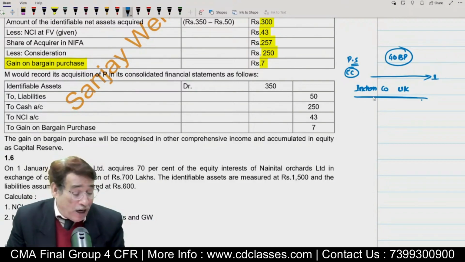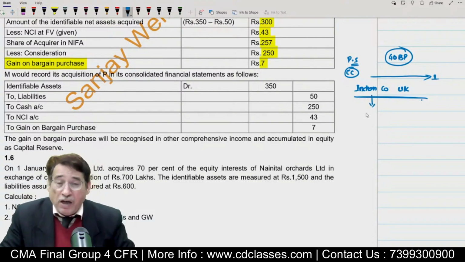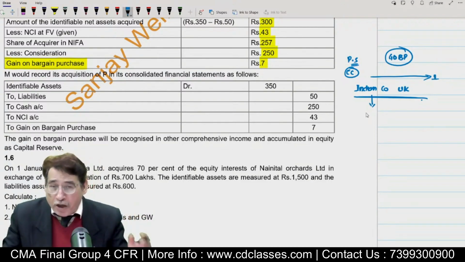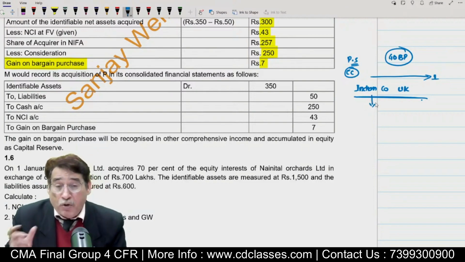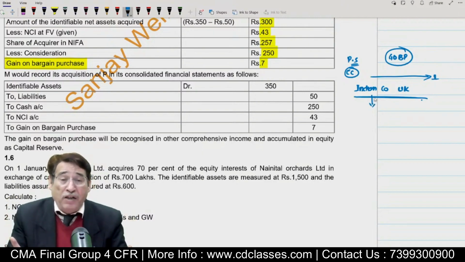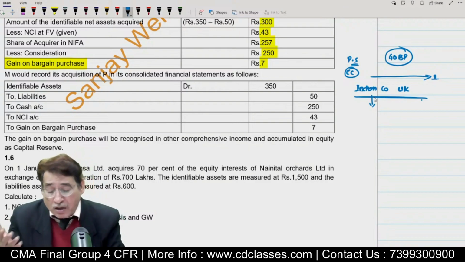Now you tell me, quite obviously in this particular case, this entity will be under a sort of force, under some pressure, so they will have to sell their business, and they might agree to sell their business at a value lesser than the fair value of their net assets. So in that case, gain on bargain purchase could arise. Standard not only stops here, standard also says that in case an entity gets gain on bargain purchase in practical life, they must do a thorough rechecking whether there is gain on bargain purchase or not. This is just for knowledge sake.